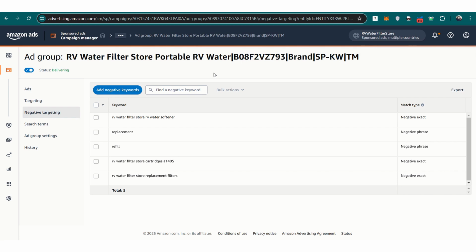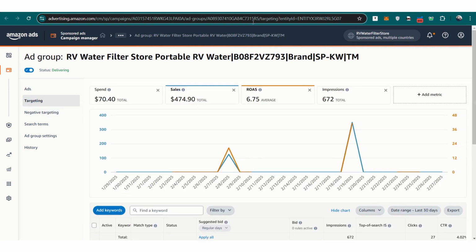Another mistake is failing to establish a structured approach to negations. Some sellers don't negate at all, leading to wasted ad spend, while others negate too aggressively, cutting off opportunities too soon. The best approach is to set clear parameters. For example, if a keyword has 20 clicks without a sale, it may be time to negate it. However, before negating, it's always a good idea to test bid adjustments. Lowering the bid by 5 to 10% every few days can sometimes turn an underperforming keyword into a profitable one. If performance does not improve after multiple bid reductions, then negating the keyword becomes a viable option.